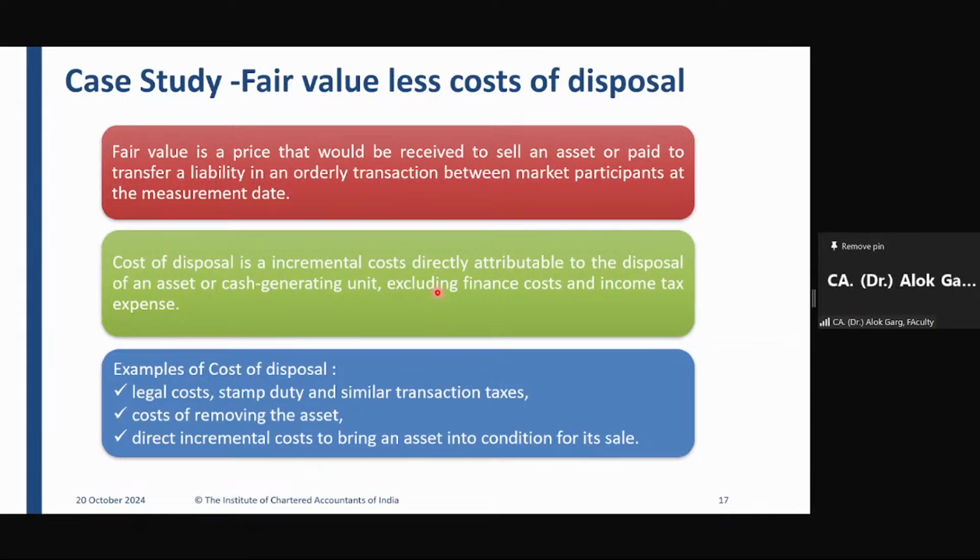And the company has given 1 lakh rupees as valuation fees to the valuer. My question is whether this valuation fee is a directly incremental cost or not. Whether this valuation fee is a cost of disposal or not. No, sir. Anila is saying no, but why?